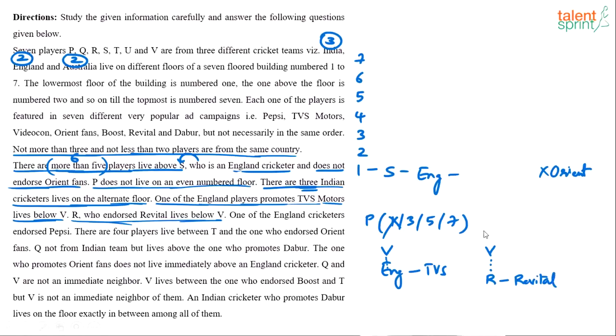Now, is it immediately below or not? We don't know. So there are 2 pieces of information here. England player lives below V, he promotes TVS. R lives below V, he promotes Revital. One of the England cricketers endorse Pepsi.